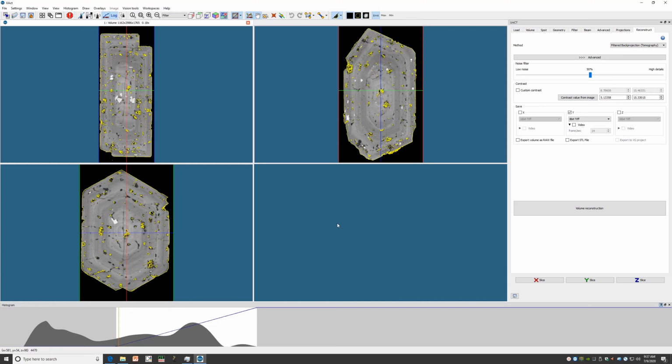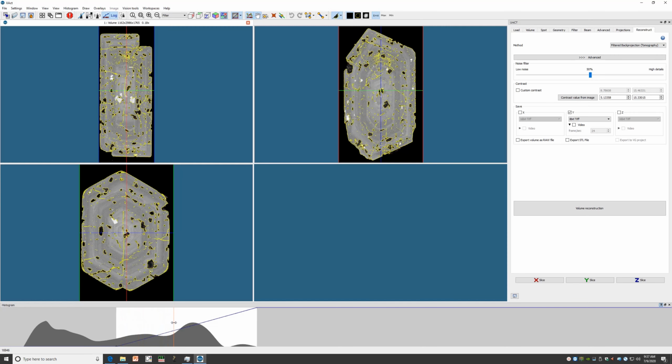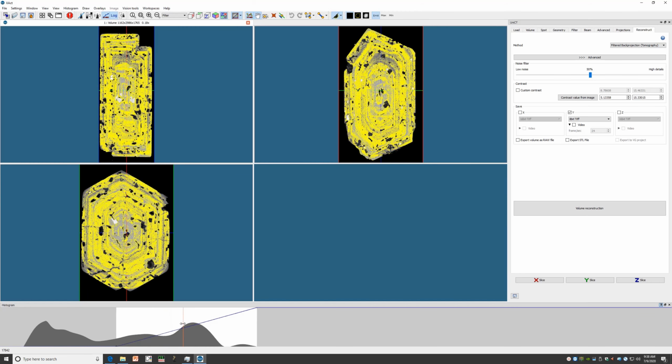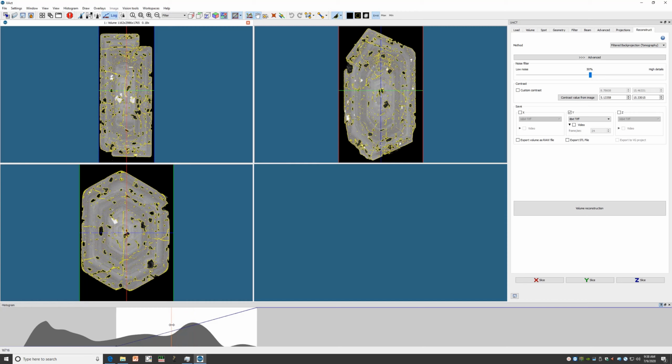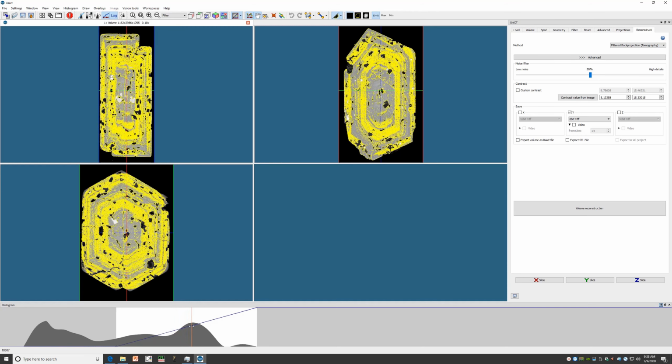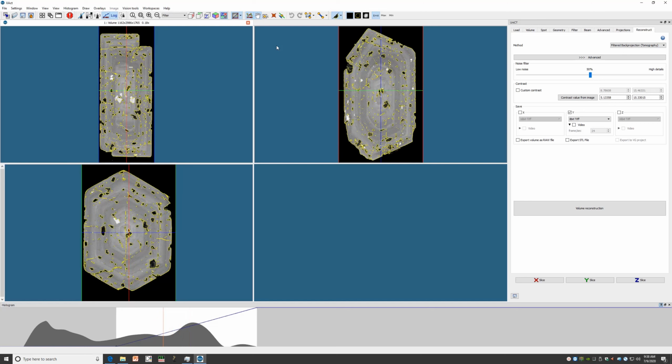The contrast level which defines the surface is automatically assigned by the software, but it can be adjusted in the histogram. You see this orange bar can be dragged left or right, which will adjust the surface to any level of contrast that you desire. Although note that the more complex the surface is assigned, the longer it will take to render. The yellow markers can also be distracting, and they can be turned off in this menu item.